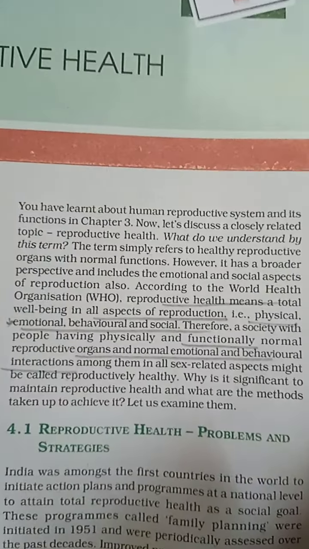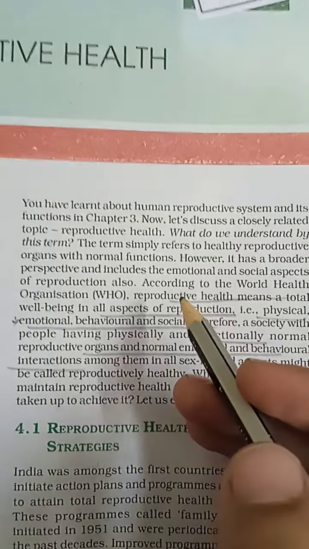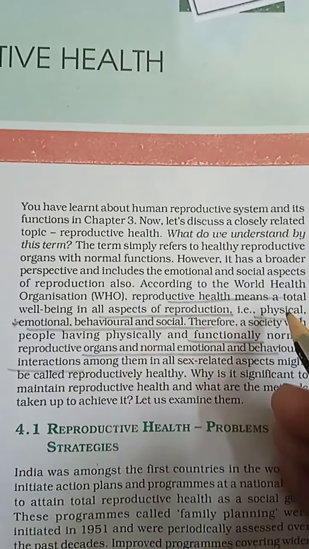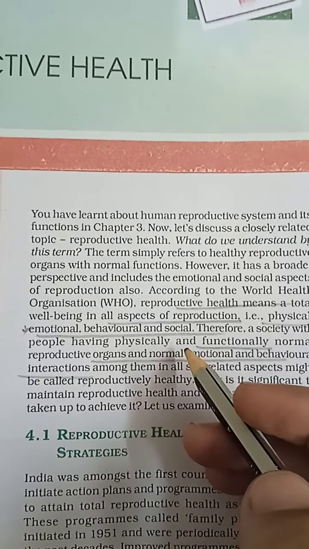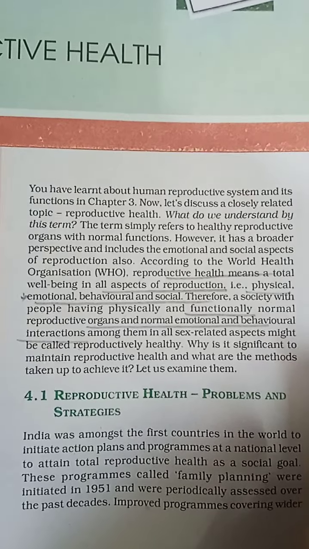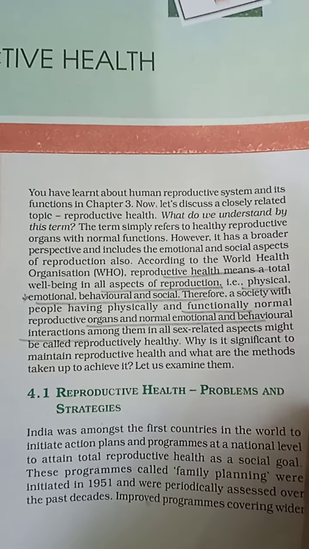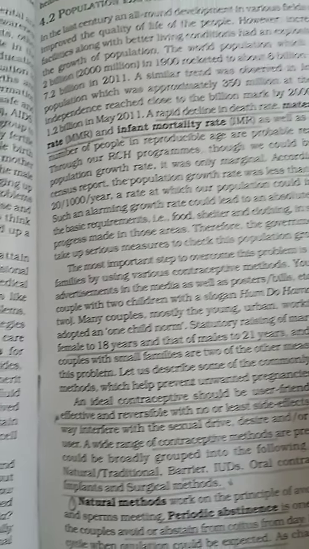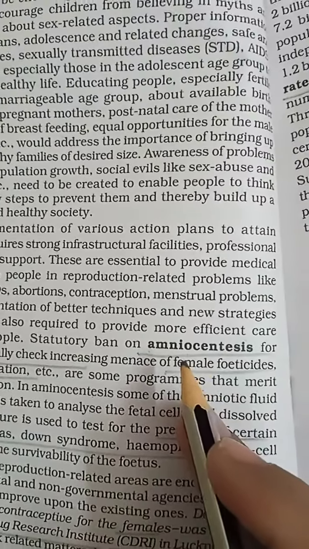Reproductive health means the total well-being of an individual in all aspects of reproduction. That means physically, emotionally, behaviorally, and socially, they all are healthy. That is called reproductive health. In reproductive health we discuss many problems and how to cope with them, their prevention and control, and the methods used for infertility. So all these things. The first word is amniocentesis, very important.